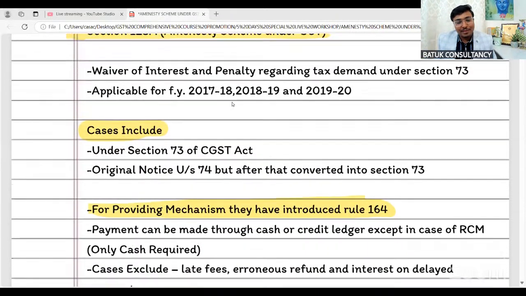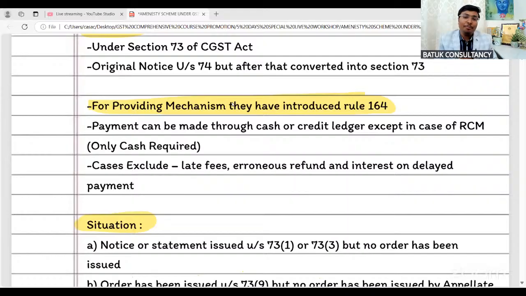Okay, now sir, as we all know, under every law, whether it is income tax, whether it is GST, whether it is companies law, there are sections and there are rules. Is anyone there who can bifurcate the rules and section? Why are rules there? Why are sections there in the law? Anyone?